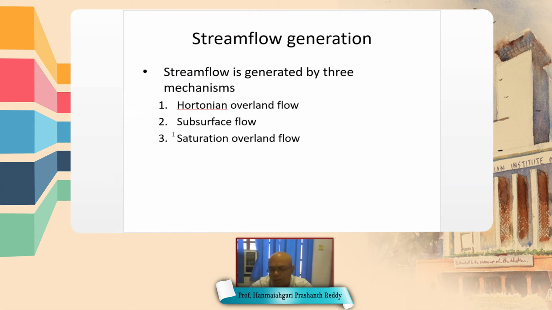Stream flow generation: how is the stream flow generated? Stream flow is generated, of course, due to the rainfall as well as base flow. But there are three mechanisms by which stream flow is generated. Those three mechanisms are Hortonian overland flow, subsurface flow, and saturation overland flow. So let's discuss these three different mechanisms.